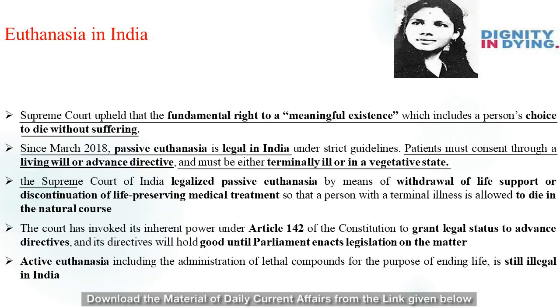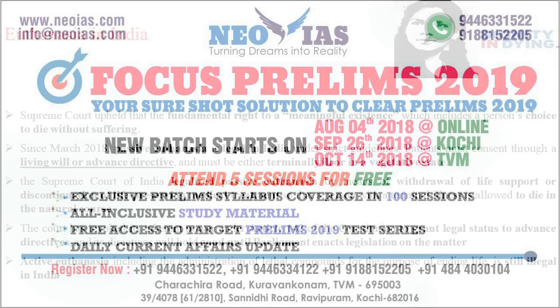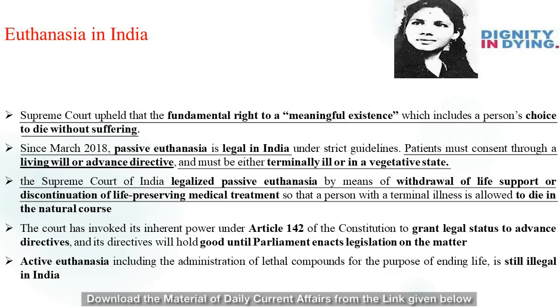In fact, the Supreme Court has legalized passive euthanasia by means of withdrawal of life support or by discontinuation of life-preserving medical treatment, so that a person with a terminal illness is allowed to die in the natural course. Also, the court has invoked its powers under Article 142 to grant legal status to advance directives, which will hold good until the Parliament enacts any legislation on that matter.